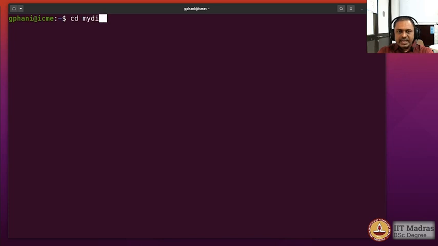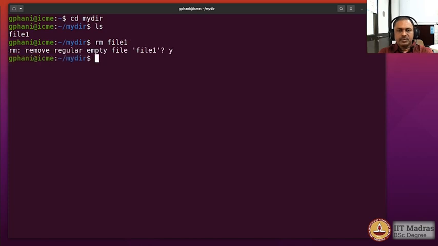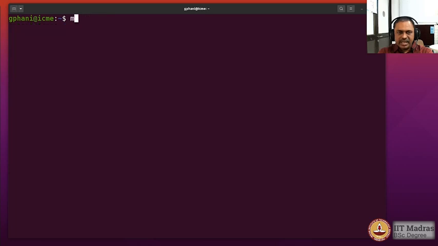Now let me go to my dir and remove this file and come out, and then I can now remove the directory also. So rmdir will remove an empty directory. Okay, now let me go back and create it again and see if I can do it without having to go and remove the files before I remove the directory. So I create the directory now again.